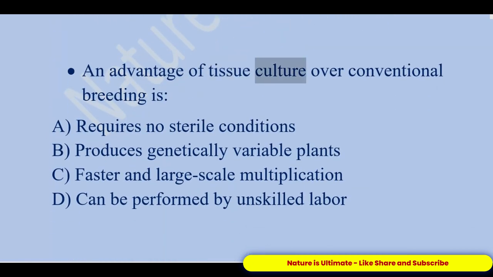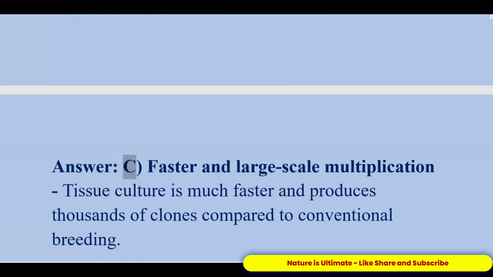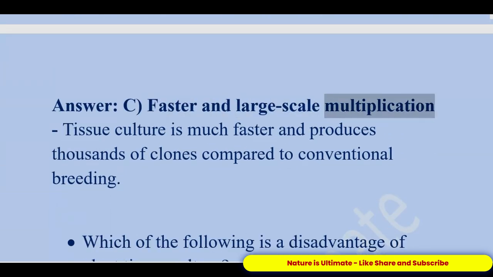An advantage of tissue culture over conventional breeding is: A. Requires no sterile conditions. B. Produces genetically variable plants. C. Faster and large-scale multiplication. D. Can be performed by unskilled labor. Answer: C. Faster and large-scale multiplication. Tissue culture is much faster and produces thousands of clones compared to conventional breeding.